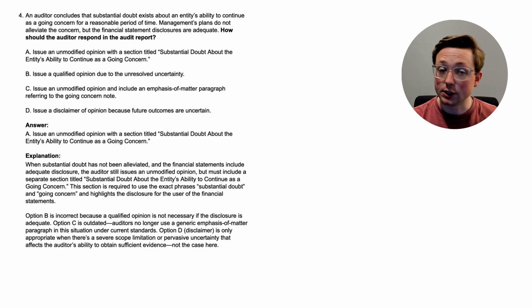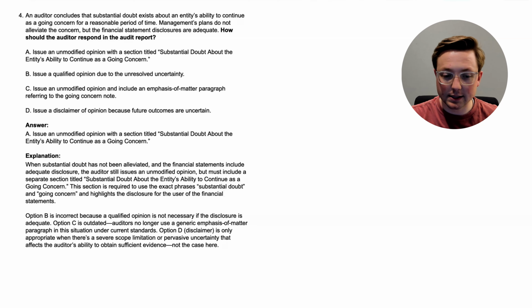When substantial doubt has not been alleviated and the financial statements include adequate disclosure, so they're still adequately disclosing it, but whatever plan they had did not alleviate the substantial doubt, the auditor still issues an unmodified opinion, but must include a separate section titled Substantial Doubt about the entity's ability to continue as a going concern. This section is required to use the exact phrases substantial doubt and going concern.